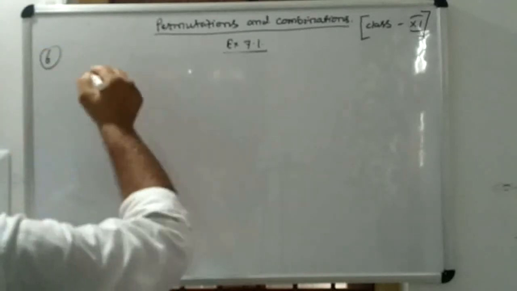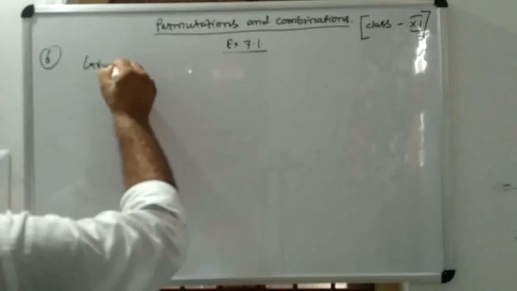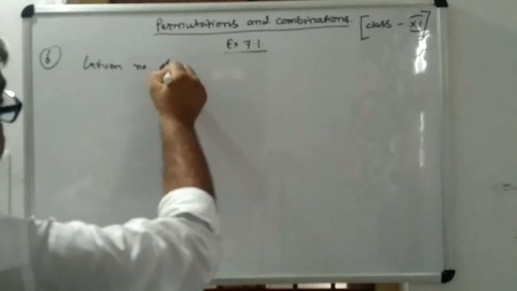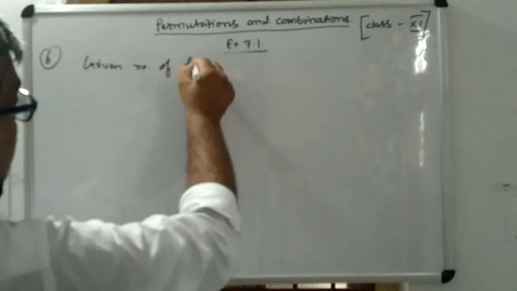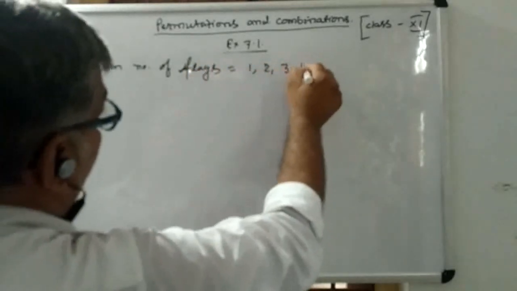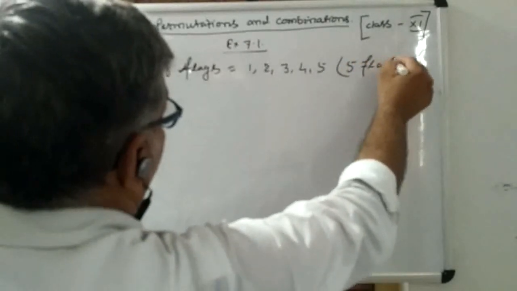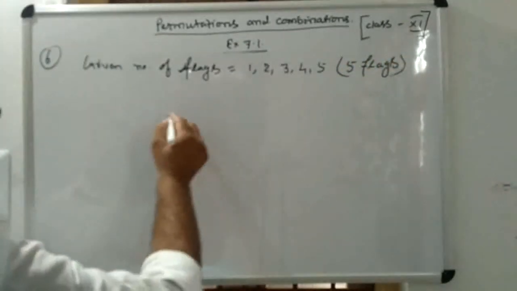This is question number 6. The given number of flags equals 1, 2, 3, 4, 5. It means you have 5 flags.